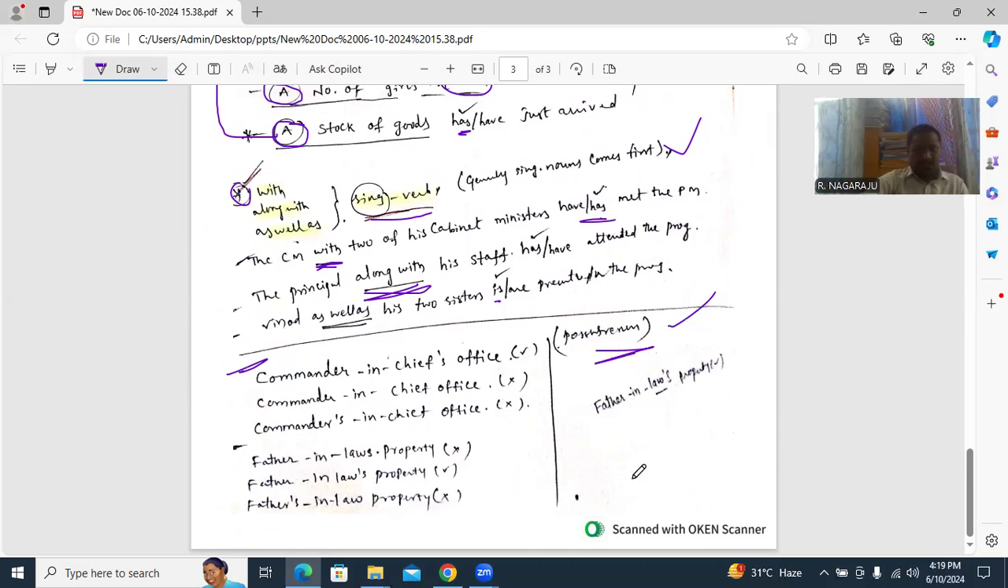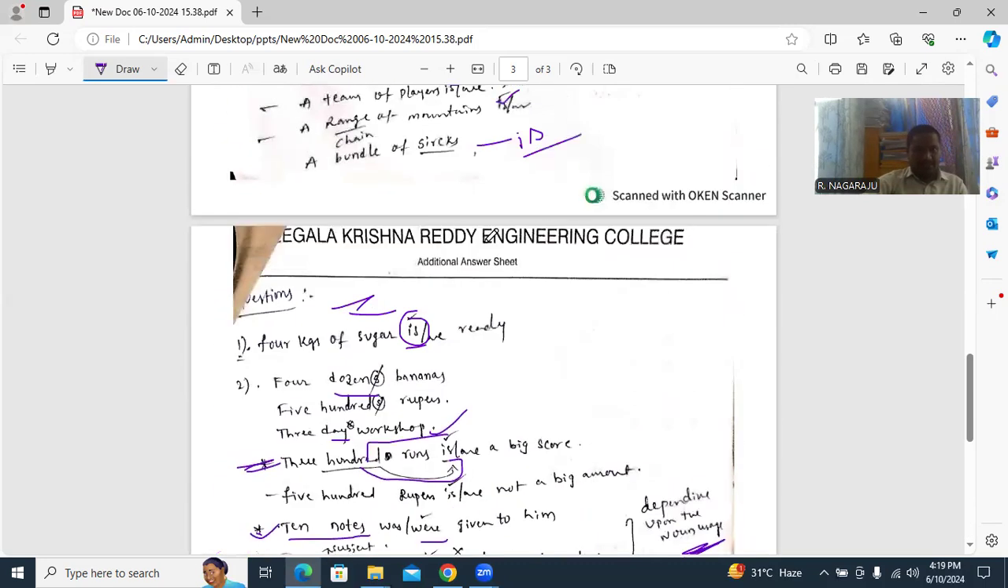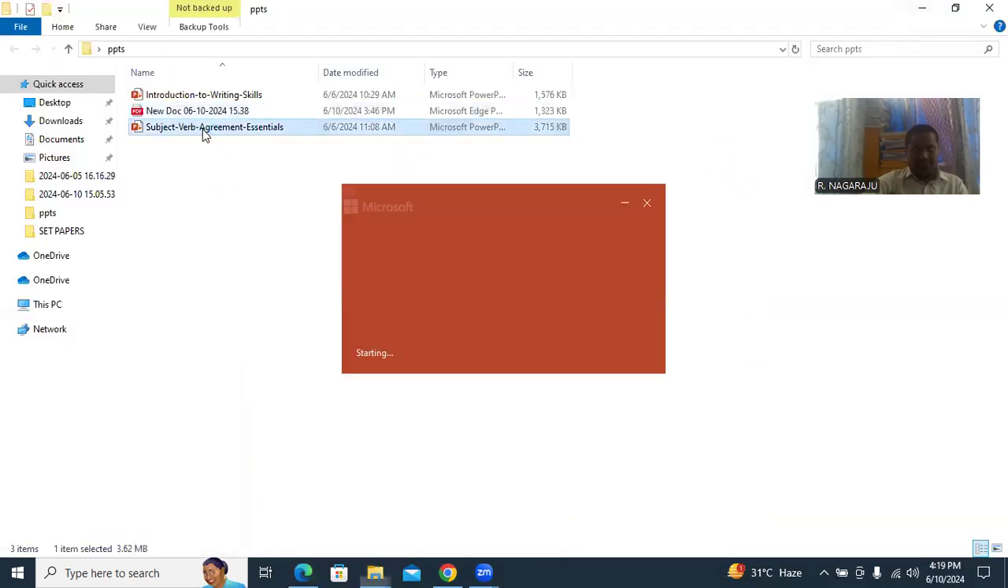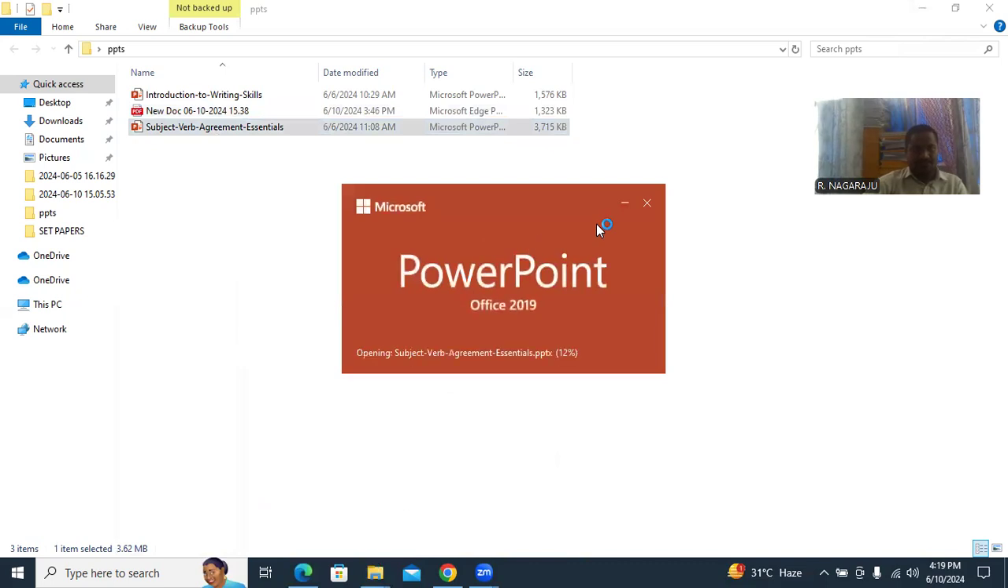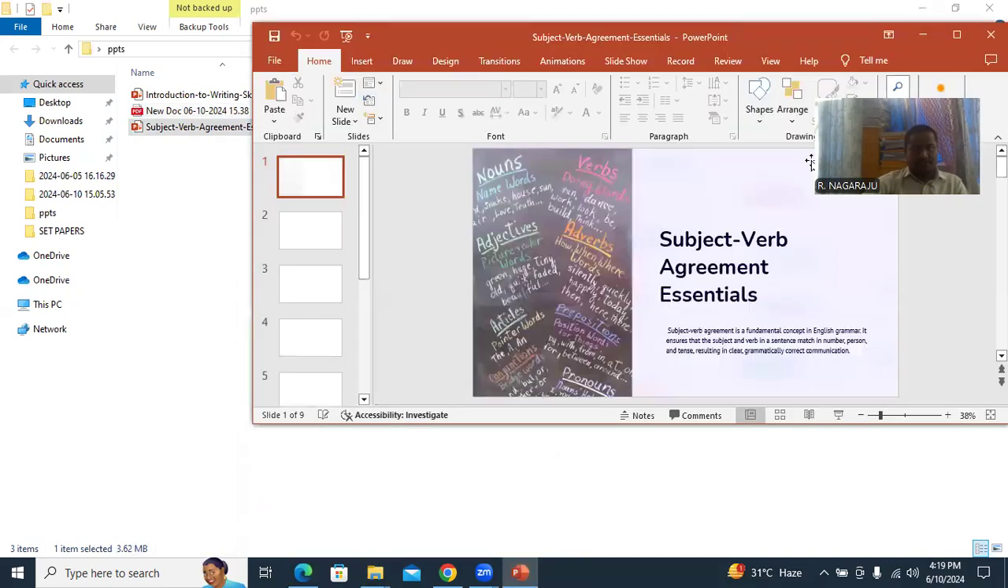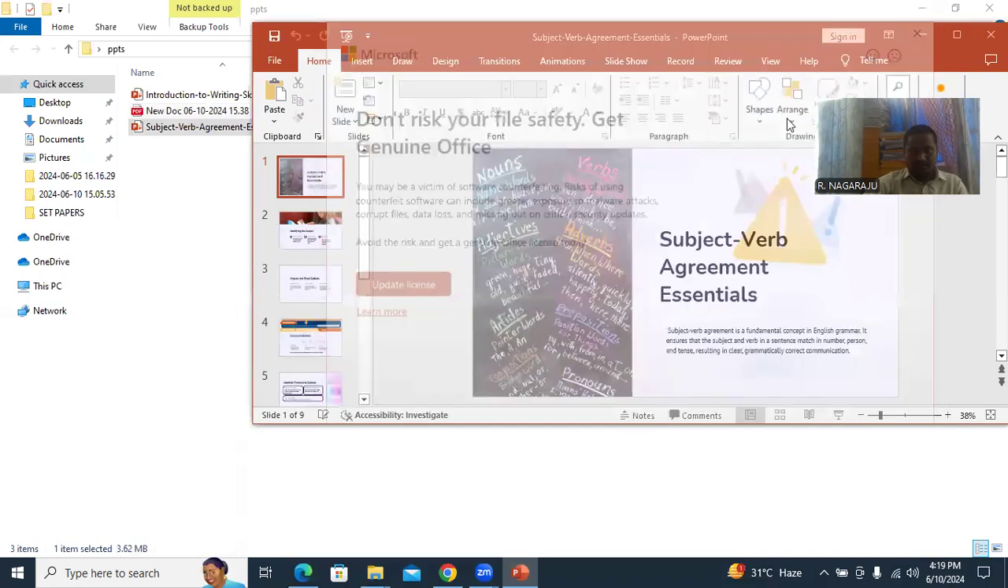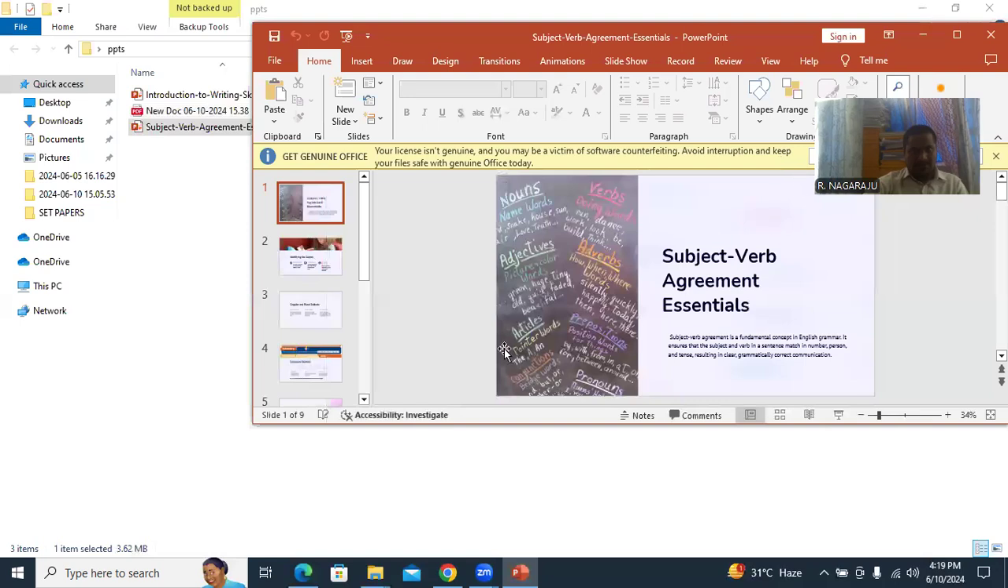Hope you are understanding this particular context. And as well, I'm going to share another file regarding this. One second here, subject verb agreement, same topic, in this matter. You know, this is subject verb agreement.